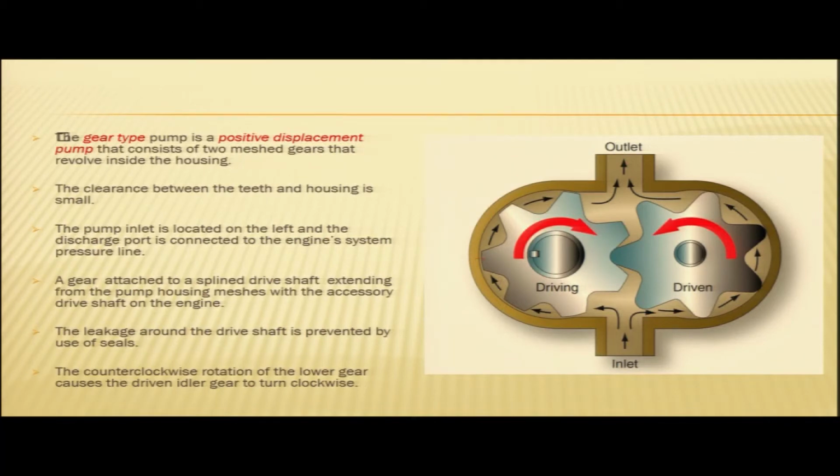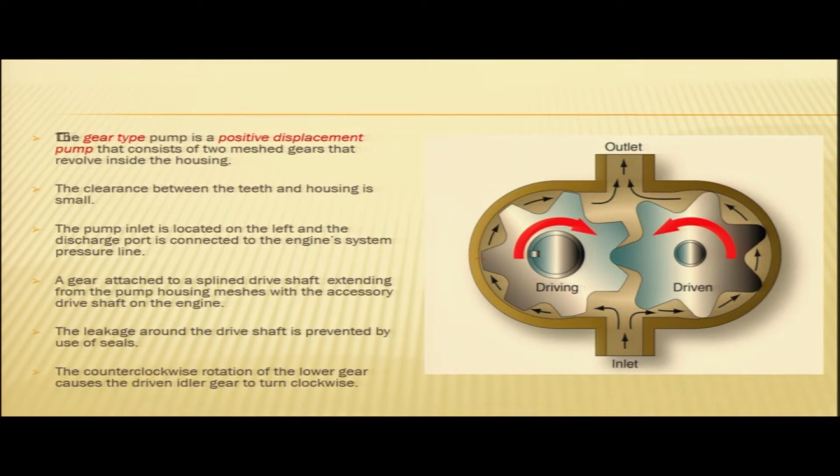A gear attached to a splined drive shaft extending from the pump housing meshes with the accessory drive shaft on the engine. We will show you in one of the videos an oil pump which has a drive shaft extending from the pump housing and meshing with the accessory drive shaft on the engine. The leakage around the drive shaft is prevented by use of seals, so we have to ensure that there is no leakage around the drive shaft.